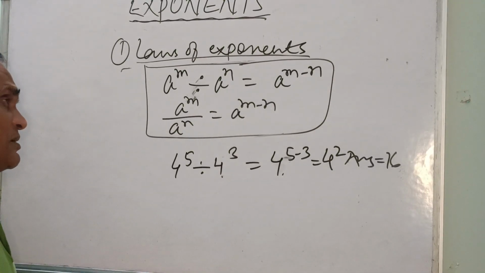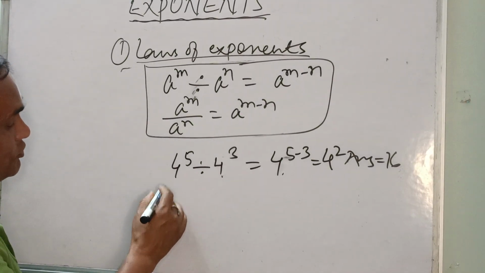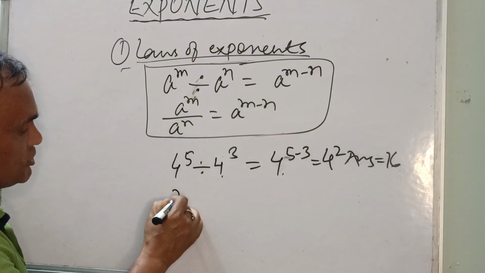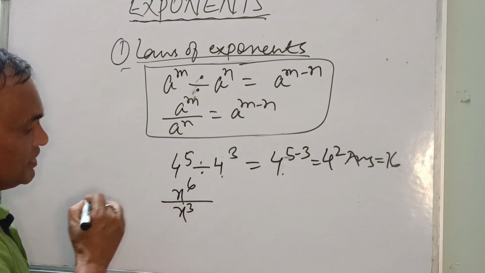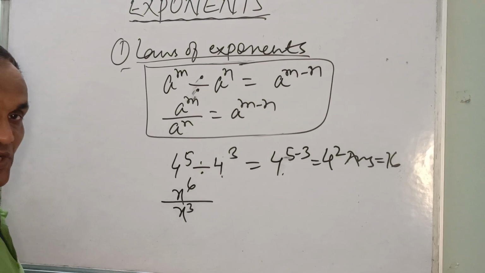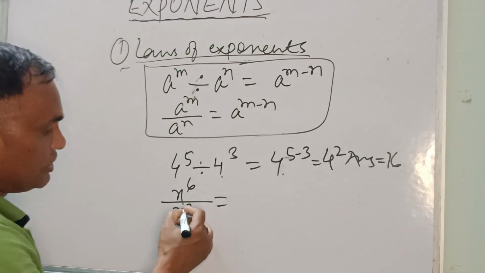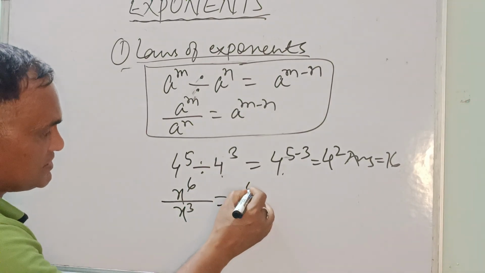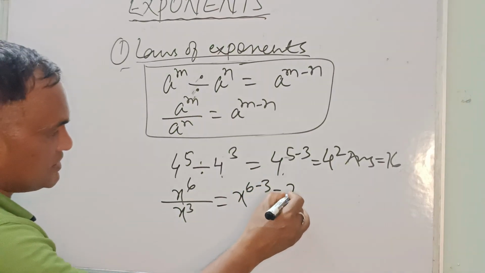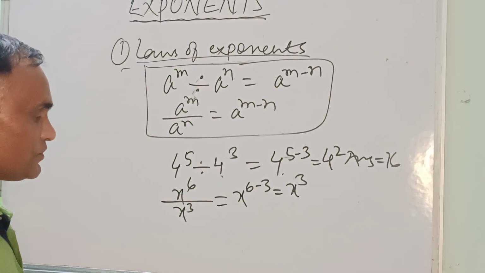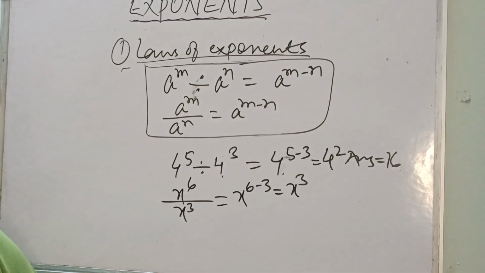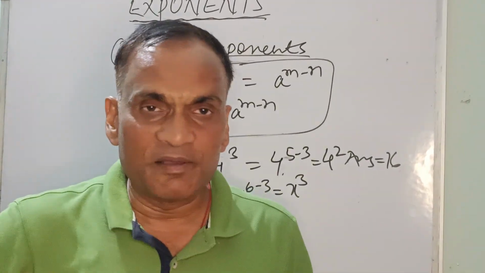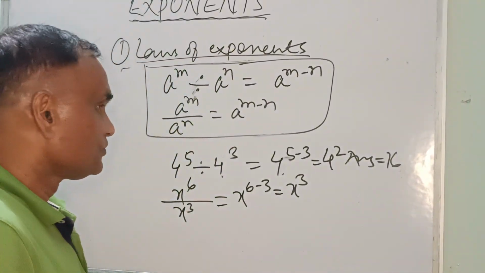Okay. We'll take another example. Suppose it is written like x to the power 6 upon x to the power 3. So how can you solve this? We'll write x to the power 6 minus 3, result is x to the power 3. Getting a point? Okay, done, good.